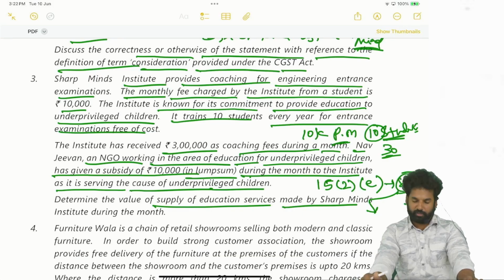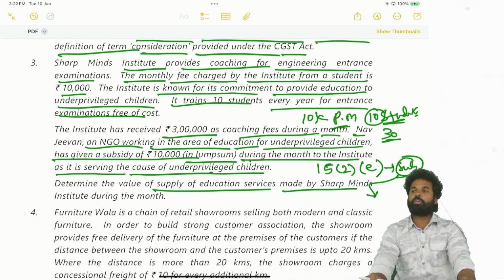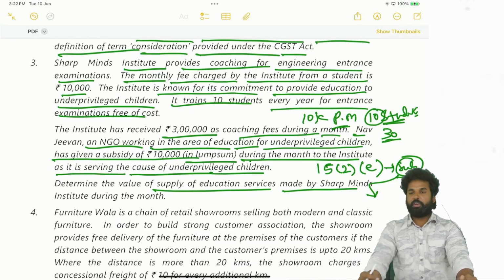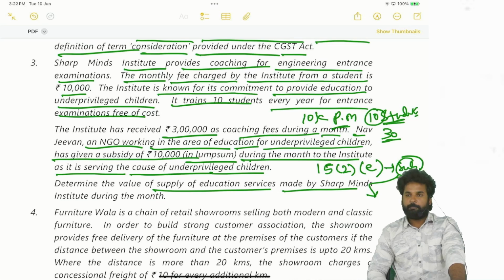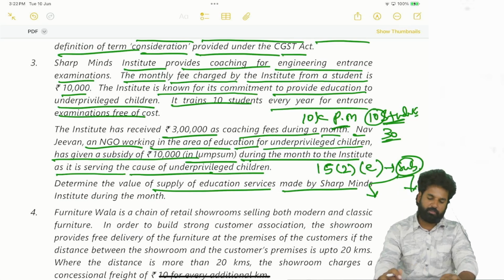So here they are giving 10,000 rupees lump sum discount. In such cases, you need not consider that donation amount. Okay, so what will be the value here? Value of supply will be just 3 lakhs. That's all. Okay, 3 lakhs will be the value.